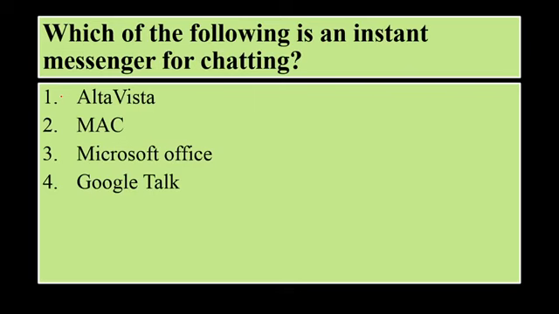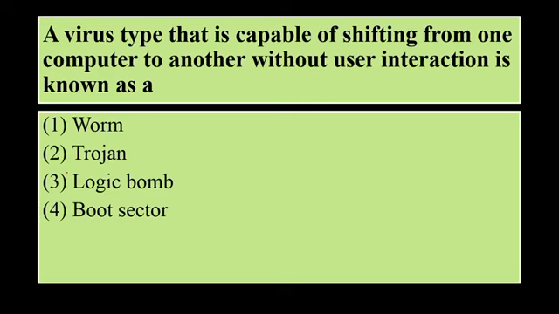Which of the following is an instant messenger for chatting? Alta Vista, Mac, Microsoft Office or Google Talk. So Google Talk is an instant messenger for chatting. A virus type that is capable of shifting from one computer to another without user interaction is known as a worm, trojan, logic bomb or boot sector. A virus which is capable of shifting from one computer to another without any user interaction, that is known as a worm, which is the option 1.